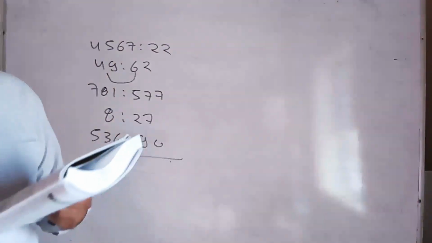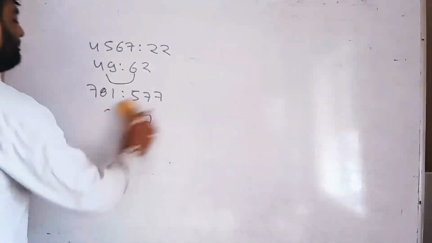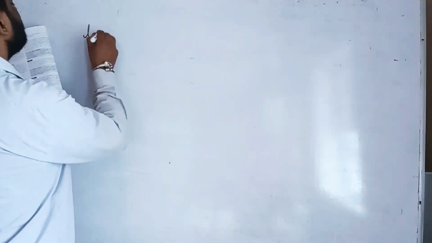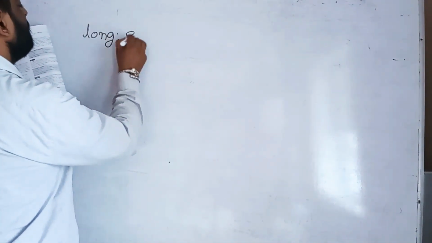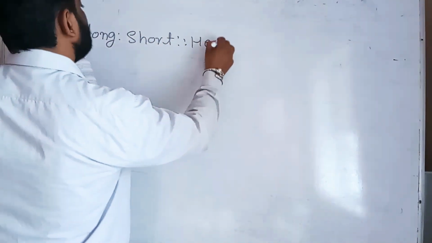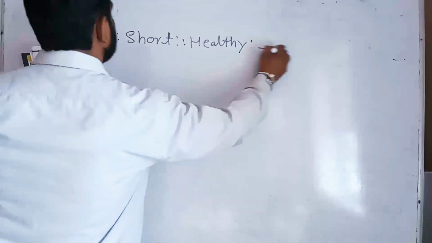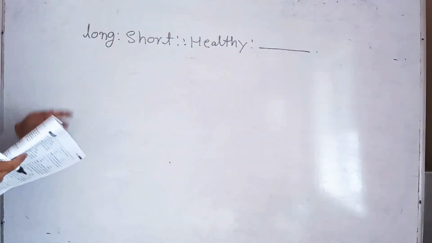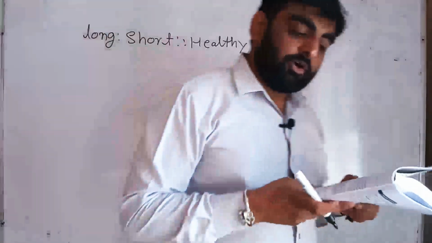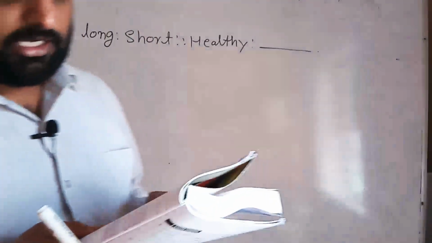The first type of question is there, so we will easily understand what the analogy is. Long is to short as healthy is to what? What is your answer? How is long related to short, so that healthy is related to, the options are unhealthy, unhappy, stout, and unromantic.